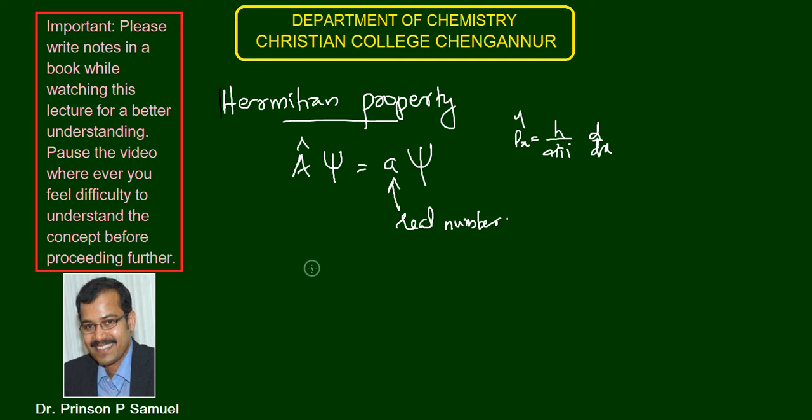We already know that A cap psi is equal to a psi. Let me call this equation number 1.